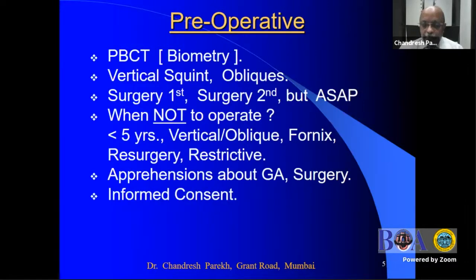Informed consent is very important because the court wants an informed consent and not just a consent. And in this, one has to mention all the possible modalities of squint treatment, the common side effects and a serious side effect. I even mention that in my informed consent. The surgery charges are equivalent in Mumbai, at least, to about 1.5 lakh rupees per muscle if the surgery lasts for half an hour to 45 minutes.